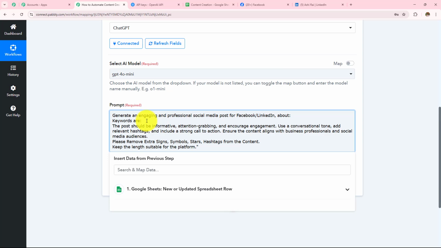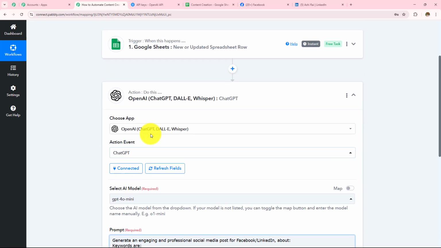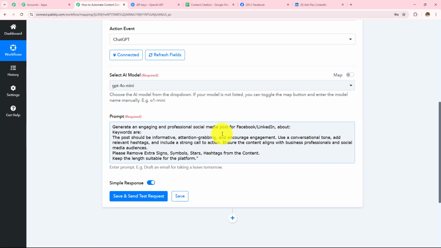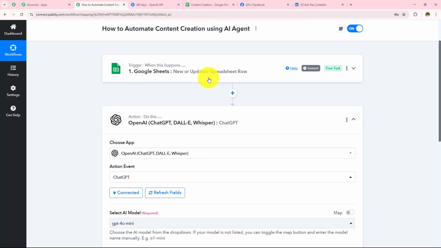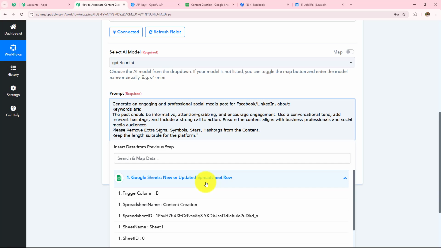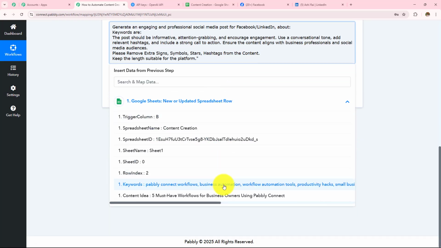So here I have added this prompt, and now I am going to add the topic and the keywords. Now we are not going to add this manually. Instead, we are going to use a method called mapping, which means we are going to enter the data from the previous response. Here I have received the response from my Google Sheets, and when I click on this field, I can see this Google Sheets. When I click on this Google Sheets, I can see all the responses that we have captured from the Google Sheets.